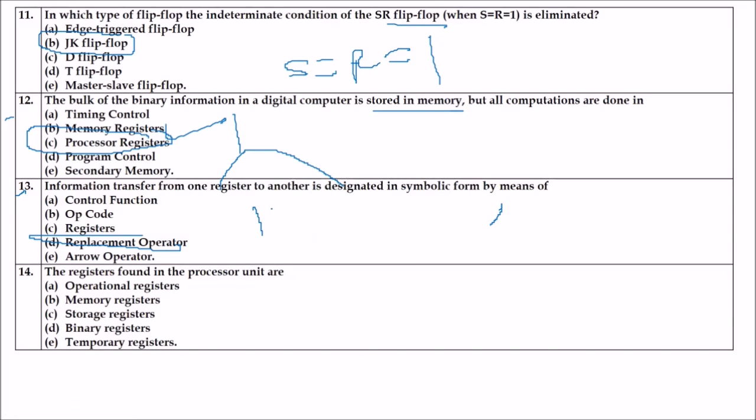Next is the registers found in the processor unit. What are these called? The answer is operational register. Registers, let me change. Because there are two things: registers which are found in the processor are called processor registers, and those which are found in memory are called memory registers. So I will go with A. A is the answer. Okay.